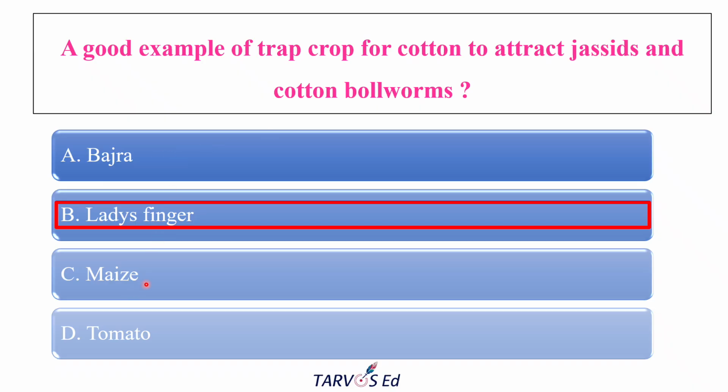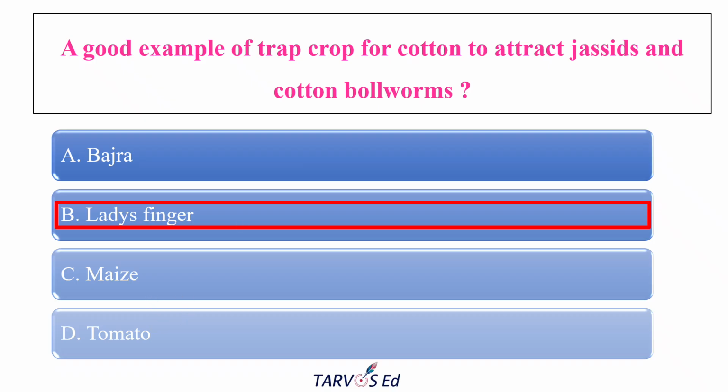Maize is a trap crop for the cotton stem weevil and sometimes for Helicoverpa, but it is not the best option for jassids. And why tomato is wrong: it is a host for the bollworm Helicoverpa armigera, that is also a kind of bollworm, but it is not commonly used as a trap crop for cotton.